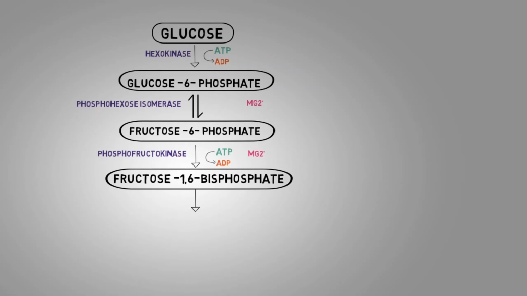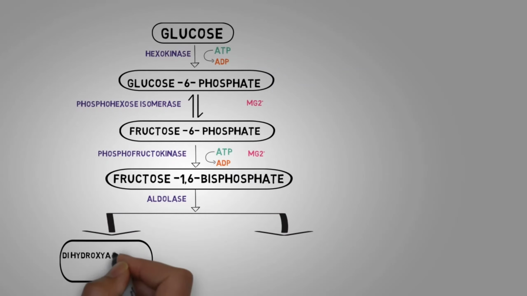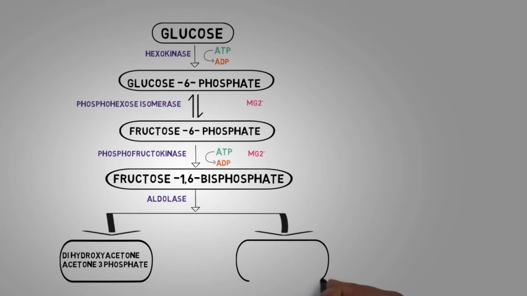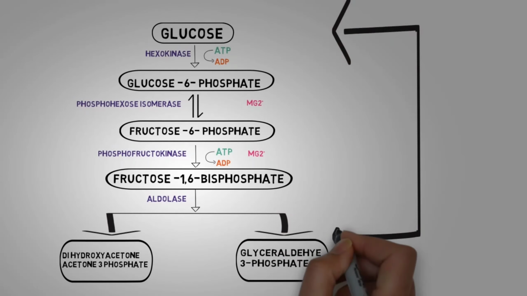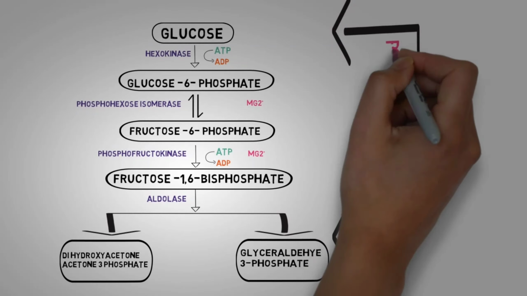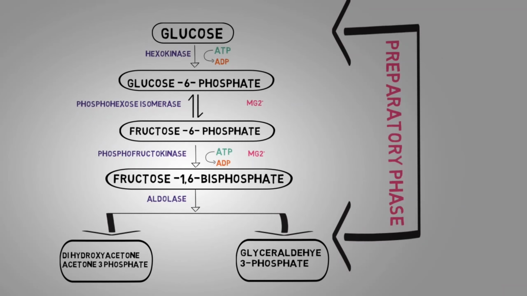Fructose 1,6-bisphosphate splits itself by the action of aldolase on it to form dihydroxyacetone phosphate and glyceraldehyde 3-phosphate. Both of them are interconvertible. The reactions from glucose to glyceraldehyde 3-phosphate form a part of the preparatory phase. As we saw, DHAP and glyceraldehyde are interconvertible.